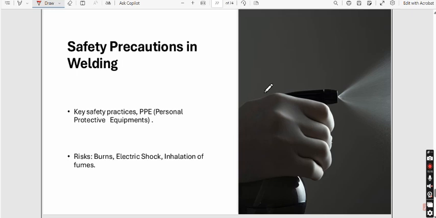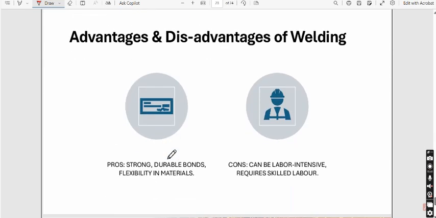Now, when we are doing welding, there must be some safety precautions. The key safety practices and the personal protective equipment, like goggles, aprons, shoes, all these things should be worn properly before you perform a welding. Now, why are we doing so? Because there might be a risk of burns, electric shocks, and inhalation of the fumes coming out from the welding. Now, there are some advantages and disadvantages of welding. Advantages can be that the bond will be very strong, it will be durable, and there is flexibility in the material.